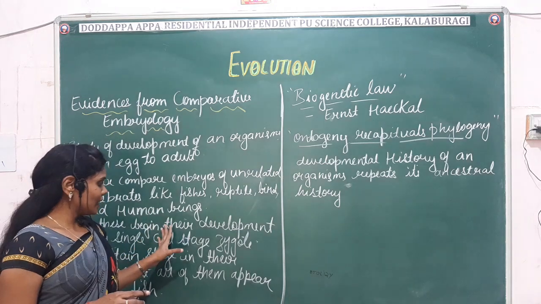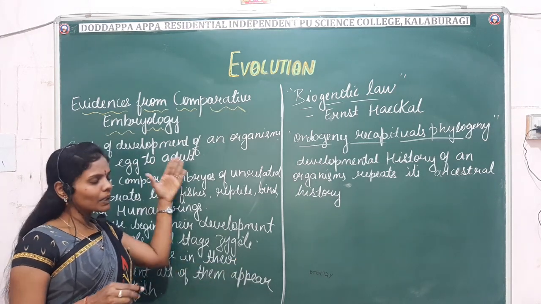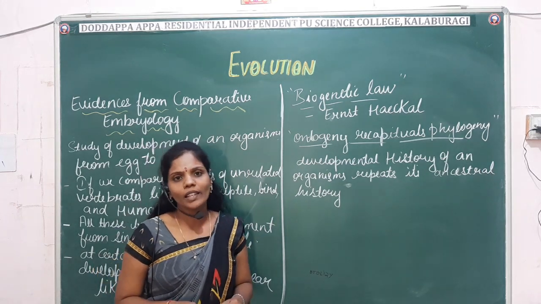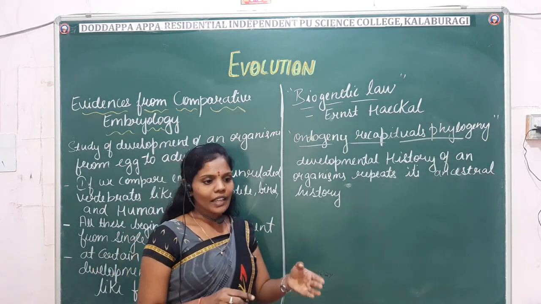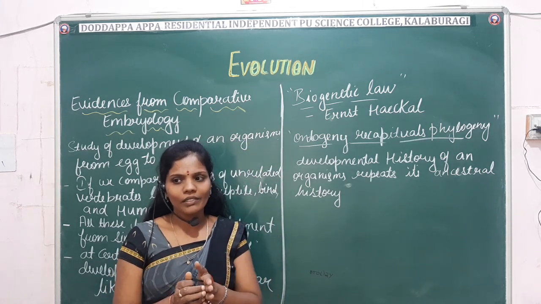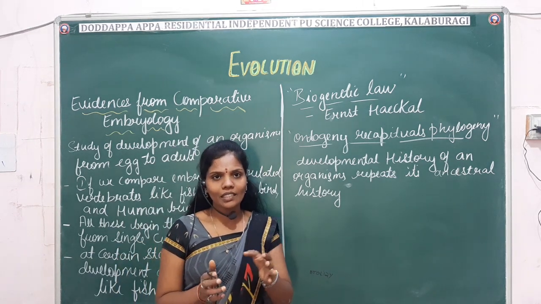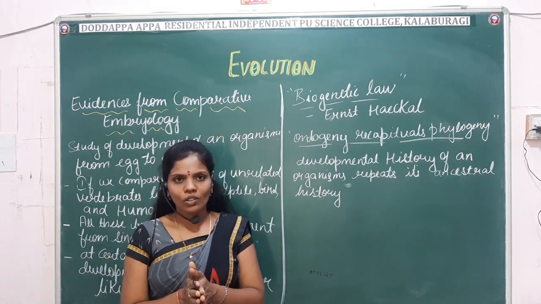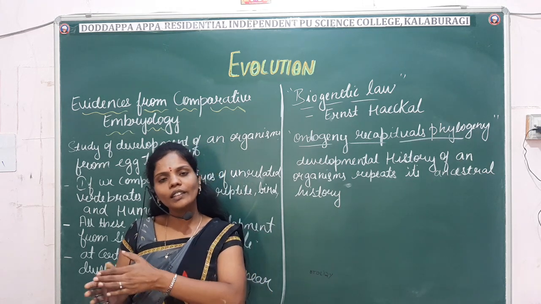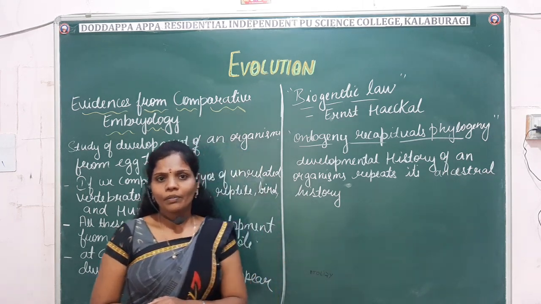During their development, all of them start from a single cell stage, which is called the zygote. Later the zygote gives rise to the blastula. The blastula has blastomere cells, and it further gives rise to the three germ layers, which is known as the gastrula. Then from the gastrula, the development slowly begins.